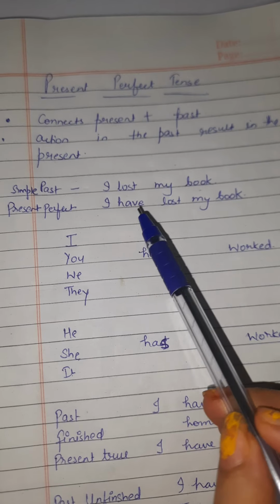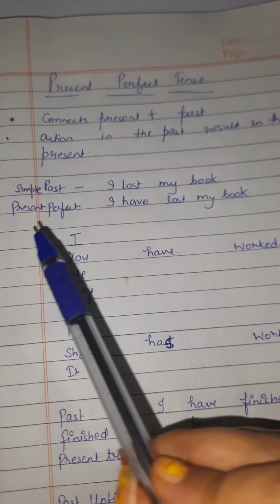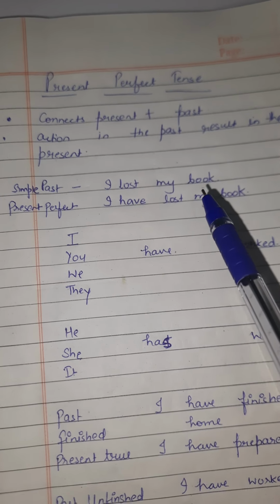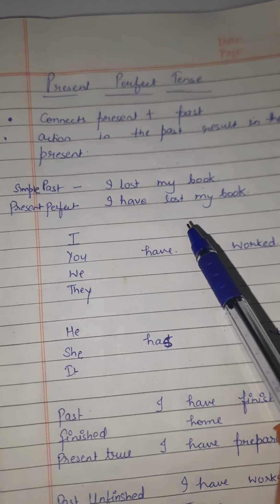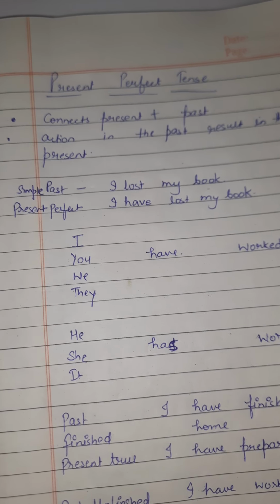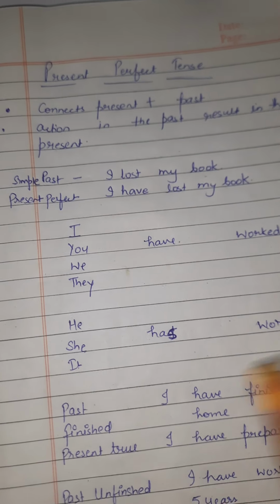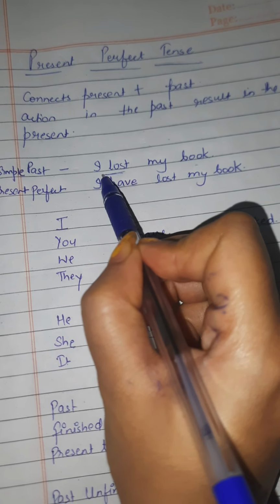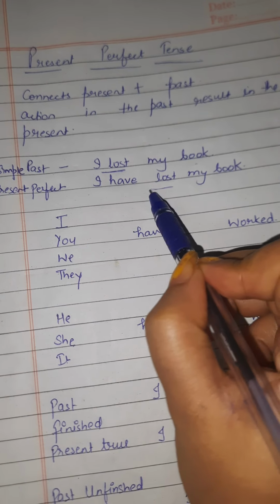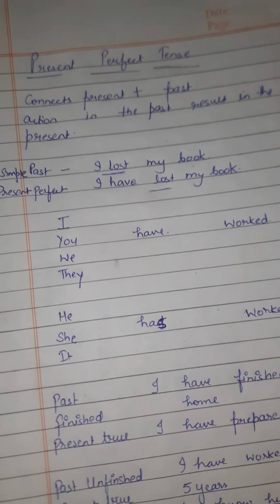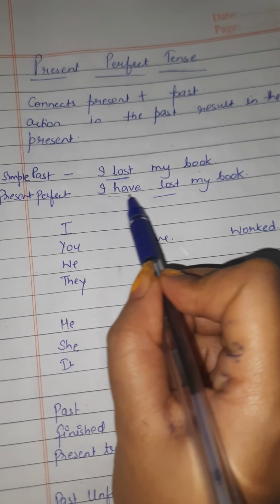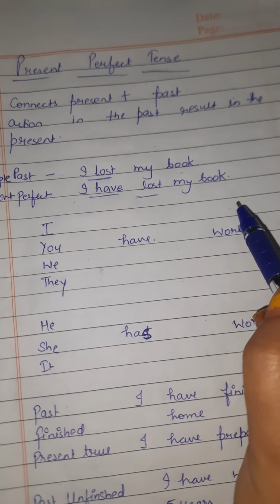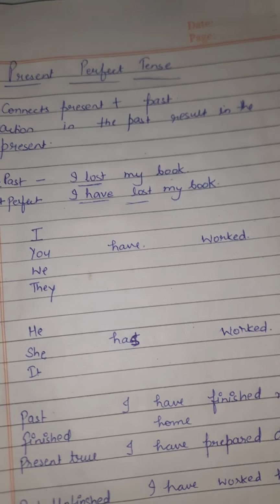Simple past: I lost my book. Present perfect: I have lost my book. Is there any difference between the two sentences? Well, yes, there is a major difference. Lost, which is a past form of verb, is used in both sentences, but have here is showing that I have lost my book and I have still not found it.